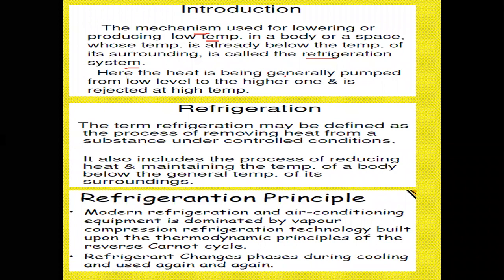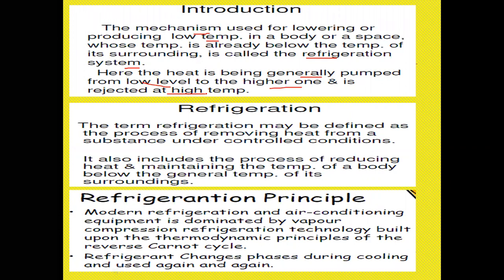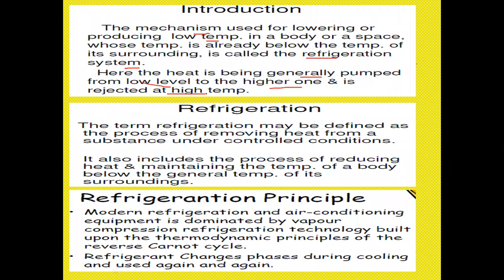Here the heat is being generally pumped from the lower level to the higher level and is rejected at the higher temperature. Isn't it? So if you see your air conditioner, the B box, A box is inside, B unit is outside. If you stand near the outside B box, you are getting very high temperature than outside surroundings. Or if you are standing near the fridge at the back side, you can feel some warm temperature, right? So that is the difference.